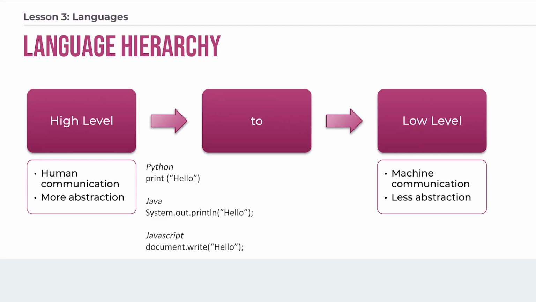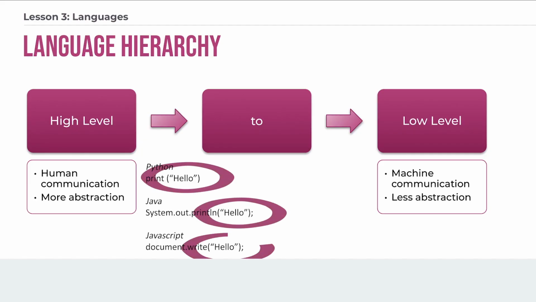By the way, many of these keywords in programming languages do tend to be English as opposed to another natural language. The first example is in Python, and we can see the command print is stated. There are parentheses, there are quotation marks around the word hello. That actually is pretty consistent. We can see that any of these that we look at actually all have that in common. They do have the word hello in quotation marks and that string in parentheses.